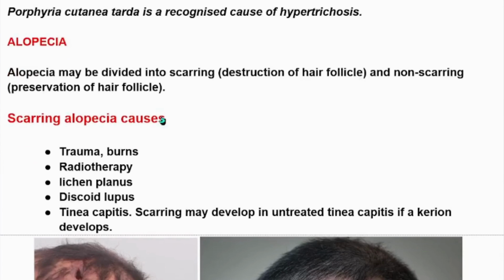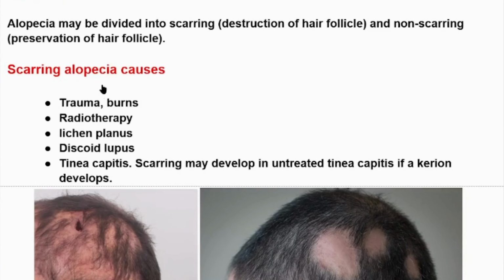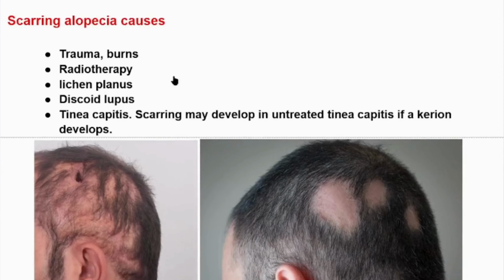As we said, alopecia may be divided into scarring, due to destruction of the hair follicle, and non-scarring, due to preservation of the hair follicle. Scarring alopecia causes include trauma and burns, radiotherapy, lichen planus, discoid lupus, and tinea capitis.